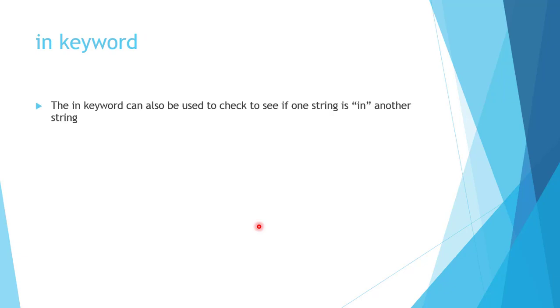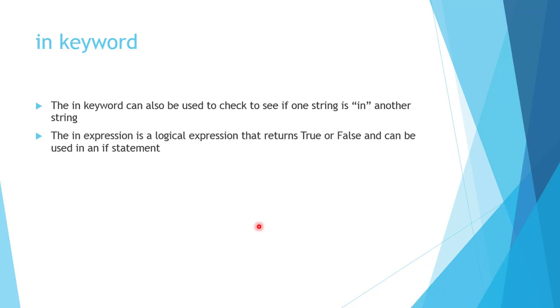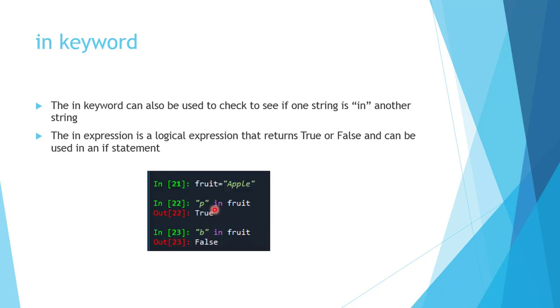Next is the in keyword. The in keyword can also be used to check to see if one string is available in another string or not. The in expression is a logical operation which returns true or false and can be used in an if statement. So see the example here, fruit equal to apple.